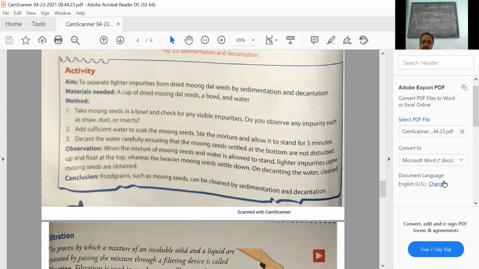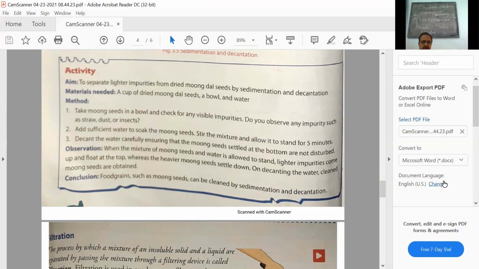Because of this lighter character, it will not settle down due to gravity. It will float, or it will half sink in the liquid. So it cannot be separated by sedimentation, decantation.